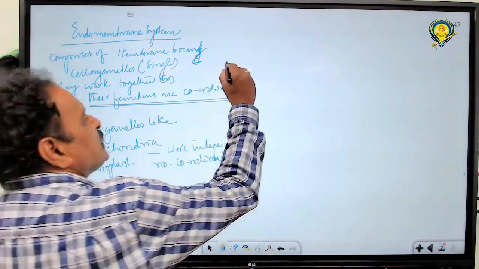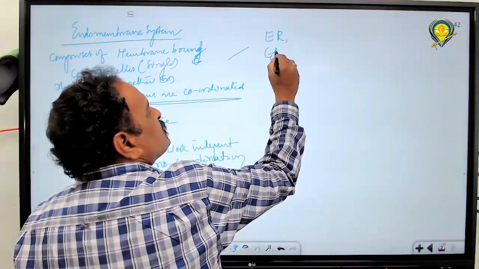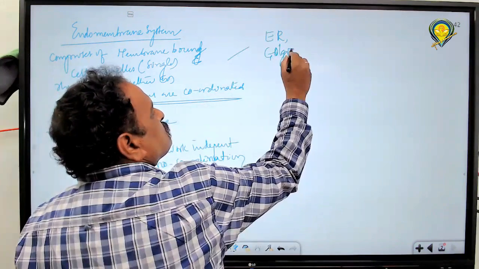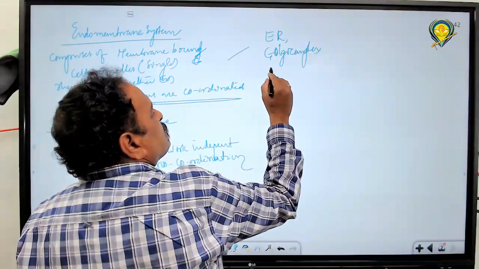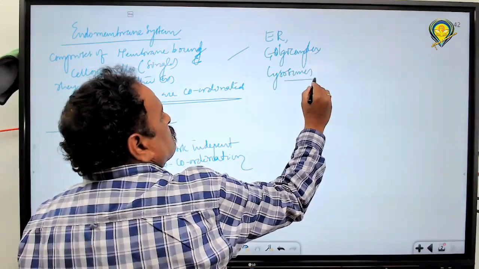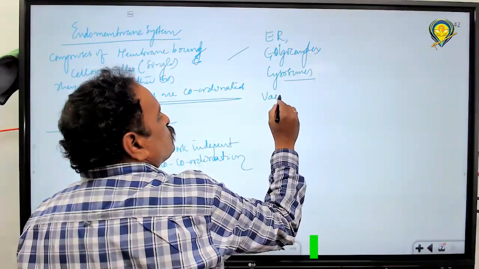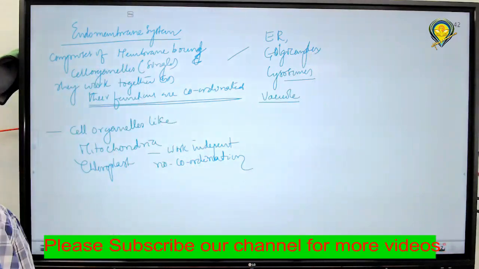But here, some of the cell organelles like endoplasmic reticulum, Golgi complex, next, lysosomes, next, vacuole. It is a membrane bound space, not a cell organelle.